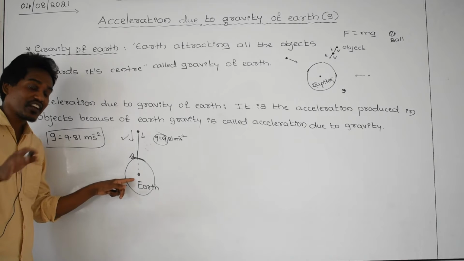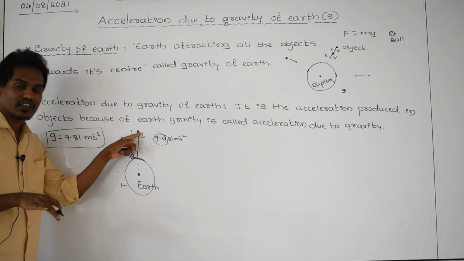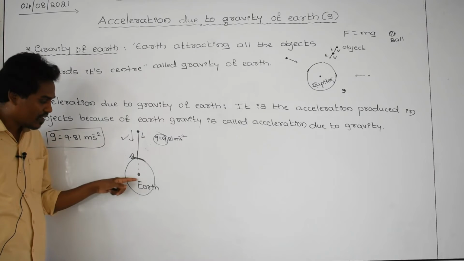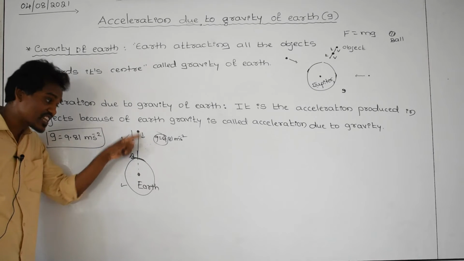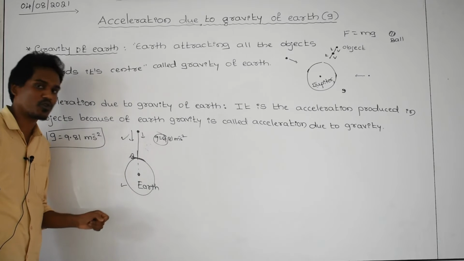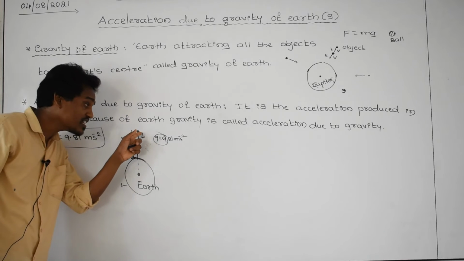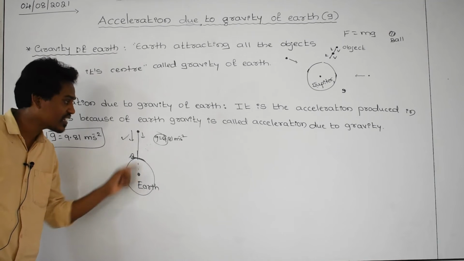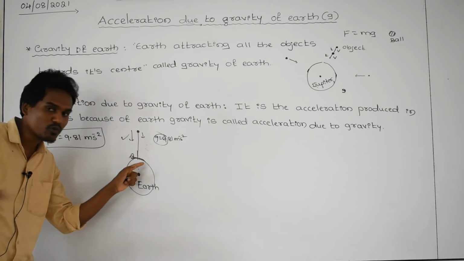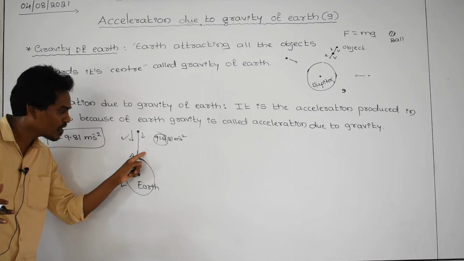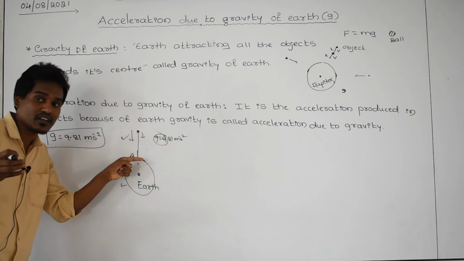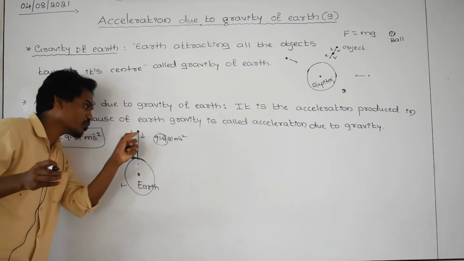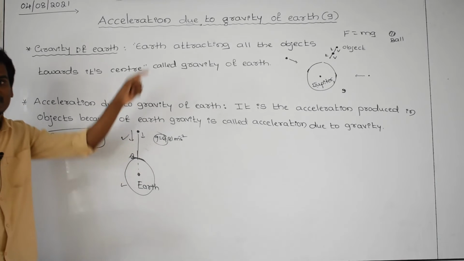If earth is not having gravity, what is the acceleration of the body? Zero. The ball is not moving down. Then because of earth gravity, ball is accelerating, right? Therefore the acceleration produced in the body because of earth gravity. ಒಂದು ವೇಳೆ ಇದಕ್ಕೆ ಗ್ರಾವಿಟಿ ಇರಲಿಲ್ಲ ಅಂದ್ರೆ ಇದ್ರಾಗ ಎಕ್ಸಲರೇಷನ್ ಪ್ರೊಡ್ಯೂಸ್ ಆಗಂಗಿಲ್ಲ, ಬಾಲ್ ಮೂವ್ ಆಗುವುದಿಲ್ಲ. The ball is moving in downward direction. That is because of earth gravity. Earth is attracting, the ball is moving, the acceleration produced in the body is equal to 9.81 meter per second square.